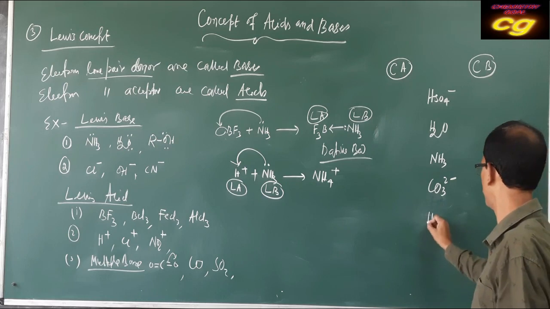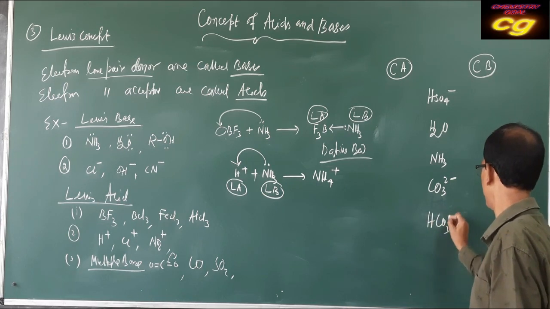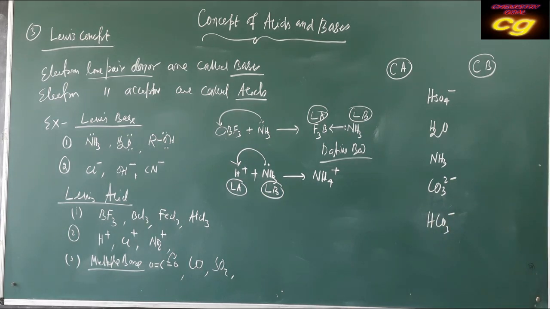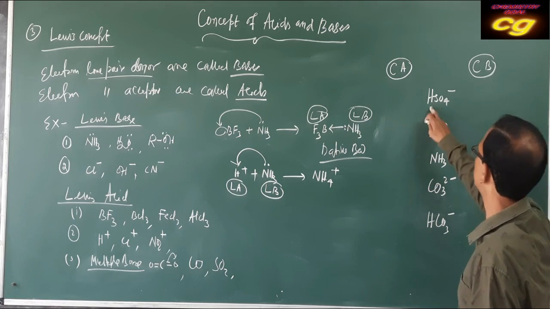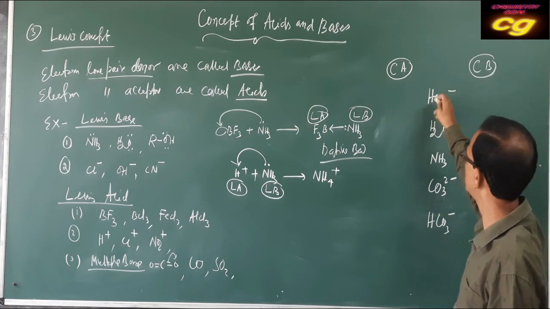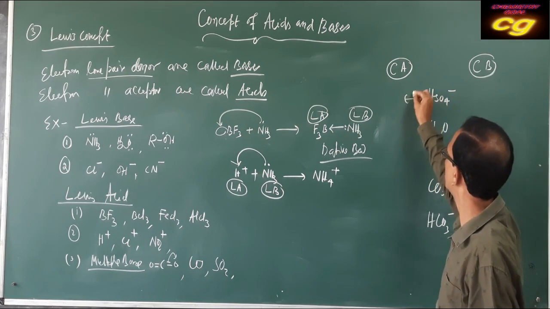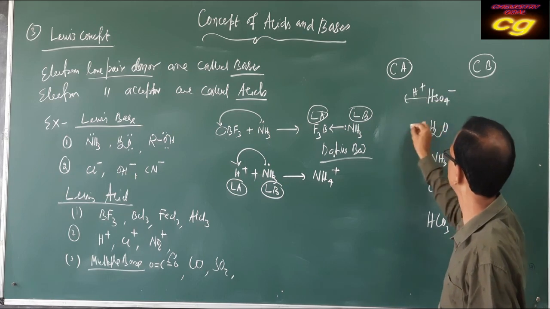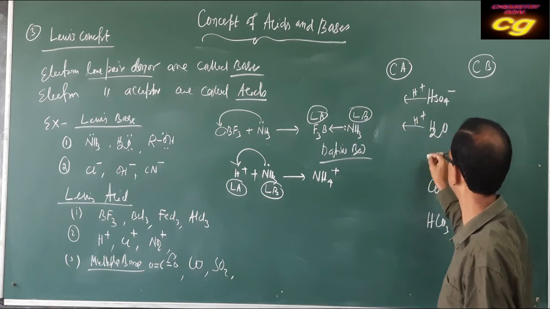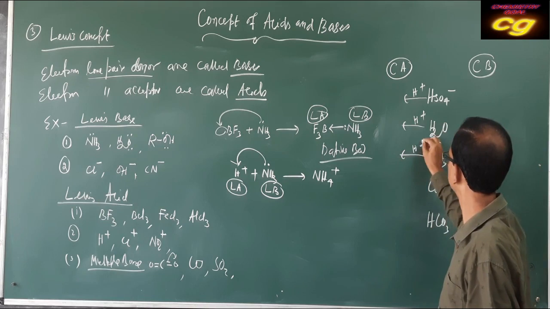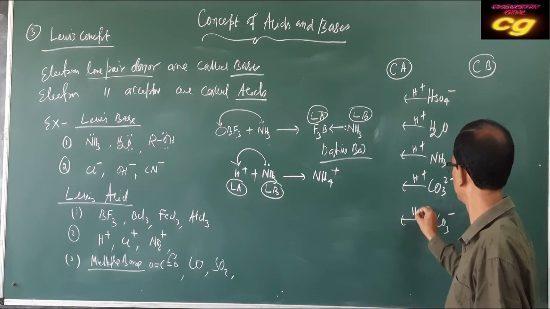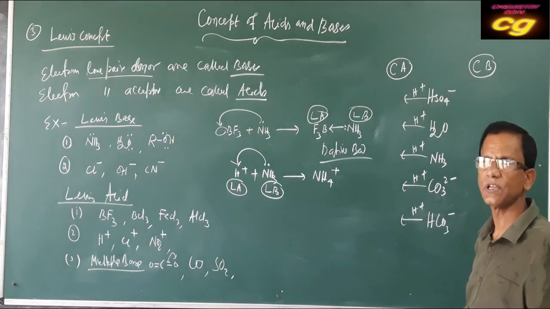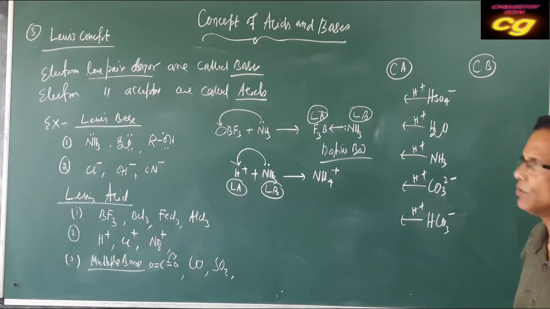Let us discuss what conjugate acid and base are produced from these species. For conjugate acid, you always add H plus ion. When you add H plus ion, the substance produced is called the conjugate acid.